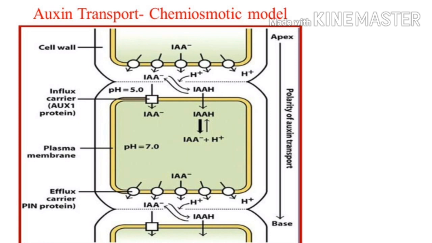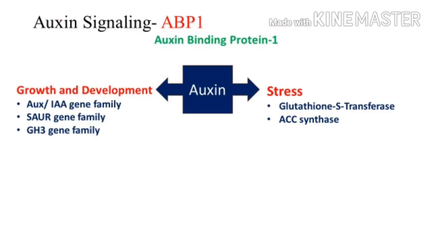Now let's see the signaling pathway. There is a receptor for all the auxin signaling, and this is ABP1, that is auxin binding protein 1, and these are the gene families for auxin. If there is a need for growth and development, then these gene families will show their function.